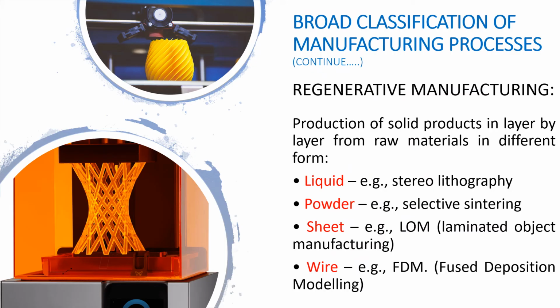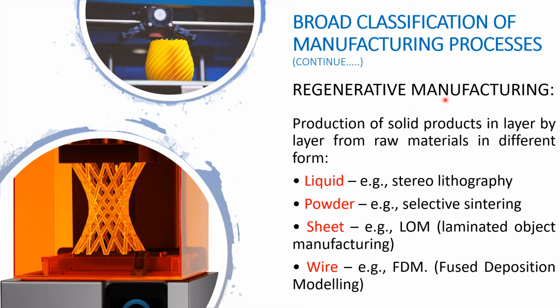Fourth and last category in this classification is regenerative manufacturing processes. All processes listed in this category are useful in rapid prototyping. We manufacture a product layer by layer in this type of manufacturing process.